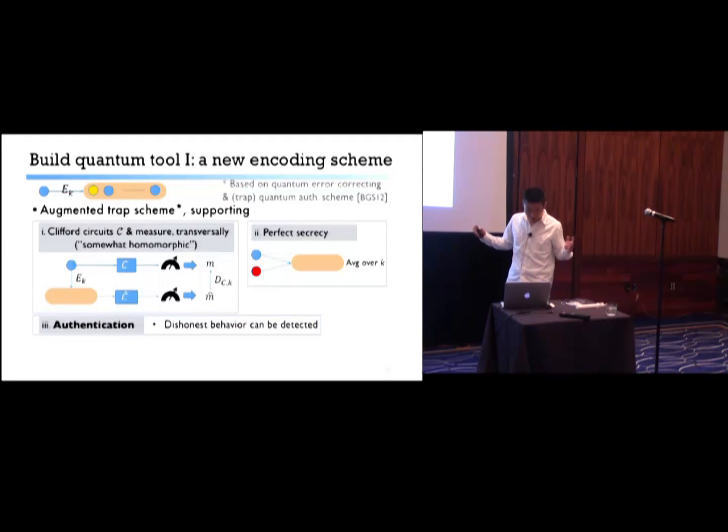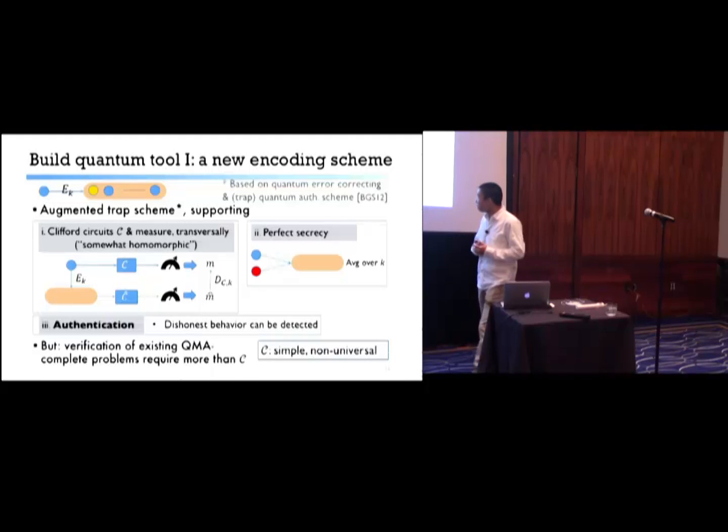Everything seems very nice so far, but life can never be perfect, right? Remember, we wanted to be able to evaluate the verification procedure of some QMA complete problem homomorphically on encoded data. But none of the verifications of existing QMA complete problems can be implemented by this family of circuits.